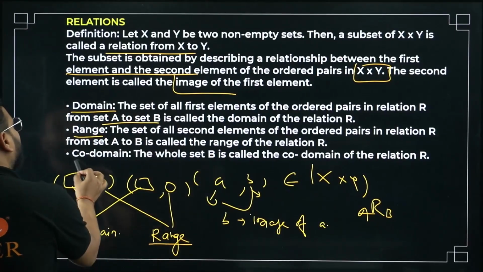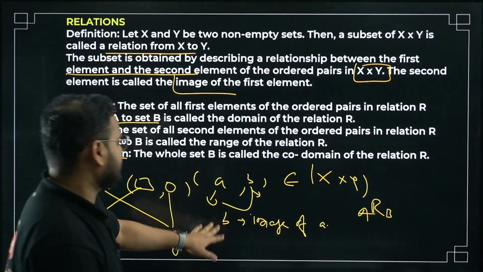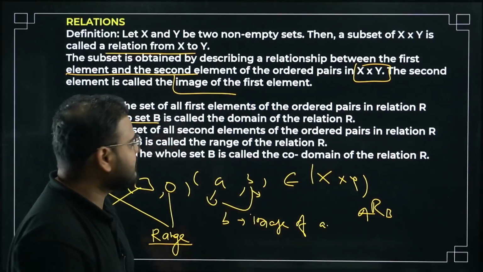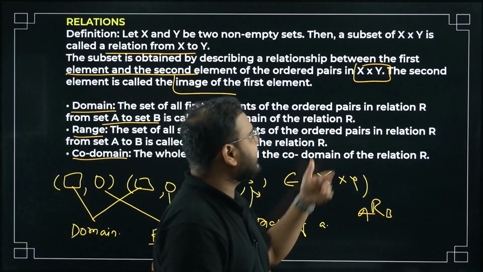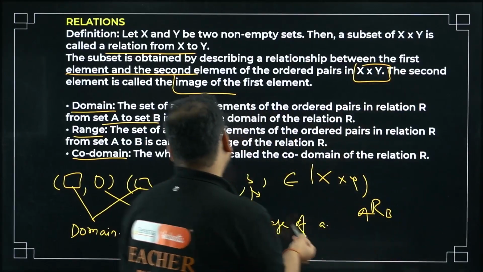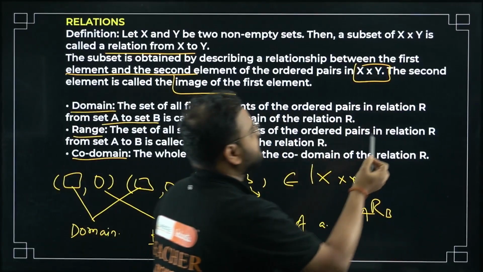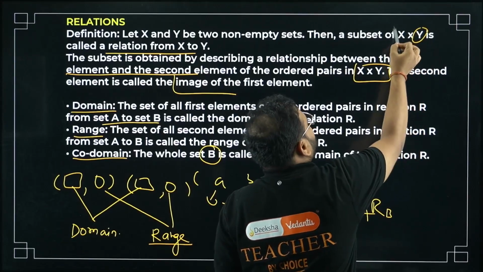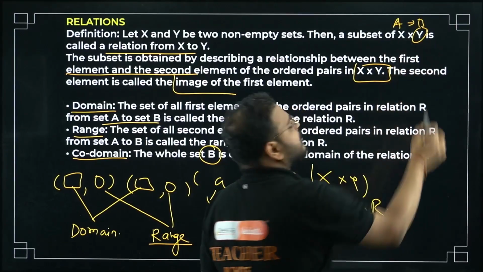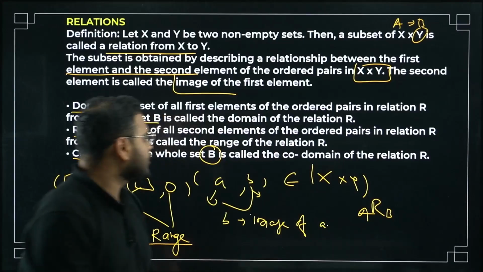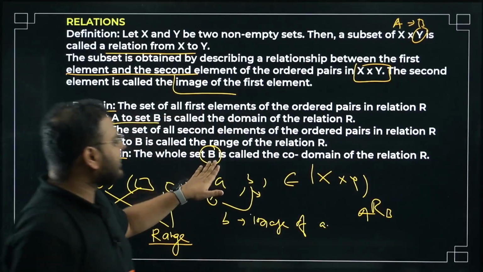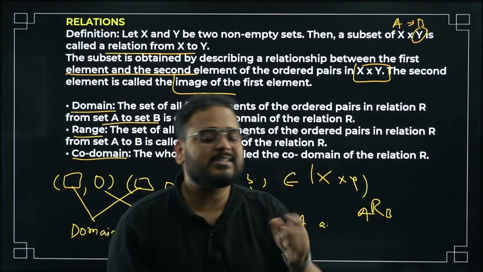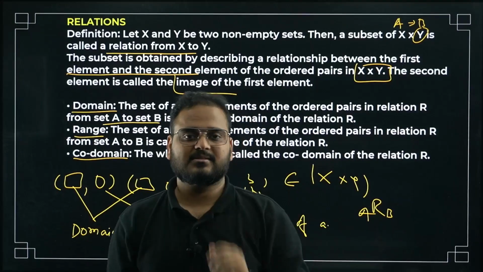One more thing, what is the codomain? The whole set B. Sometimes in a set, let's say in set Y I'm talking about, this set B, if you see the definition, is the same as set Y. Basically I can write this as A to B also. So what I'm trying to say is I can have an element in set B which cannot be defining this relationship.